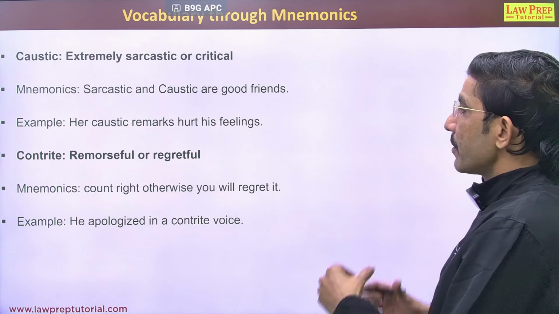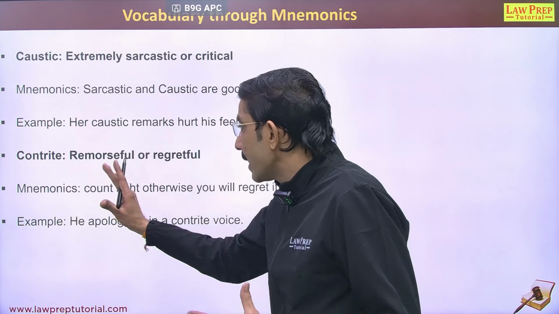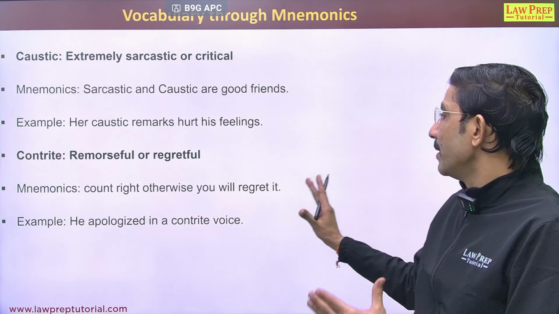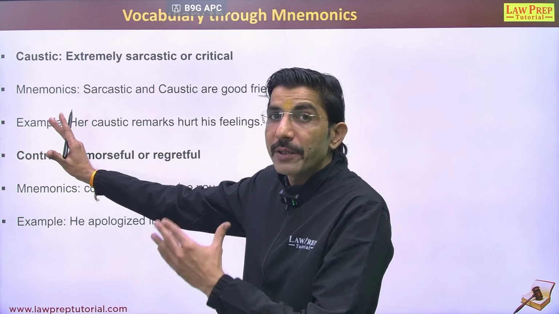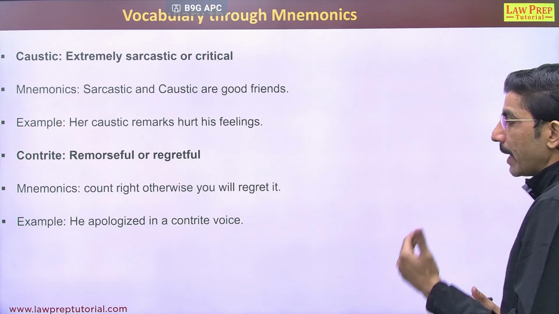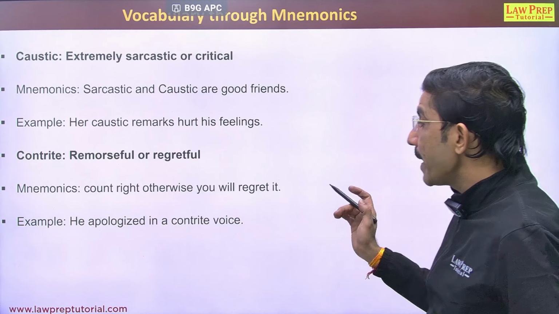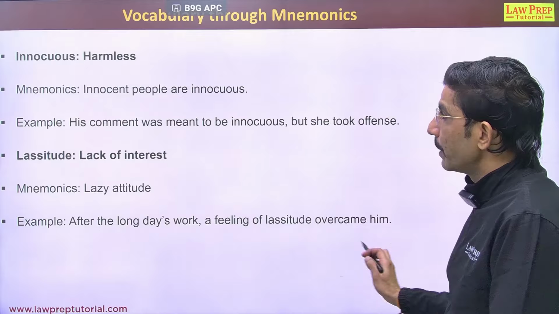Next word is contrite. Contrite means remorseful or regretful. Mnemonic would be count right, otherwise you will regret it. That means count right. We can recall it with the pronunciation of it. Example, let's see. He apologized in a contrite voice. That means regretful voice we are talking about in the given example.